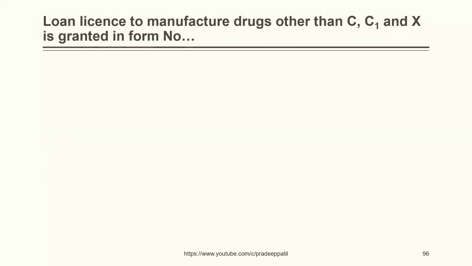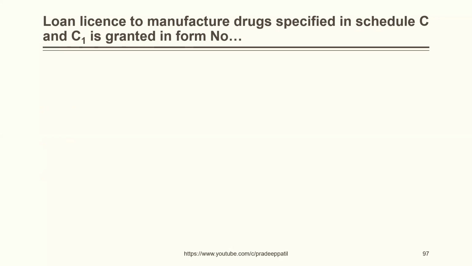Loan license to manufacture drugs other than C, C1 and X is granted in form number 24A, 25A, 26A, 27A. The correct answer is 25A. Loan license to manufacture drugs specified in Schedule C and C1 is granted in form number 27A, 28A, 29A, 26A.